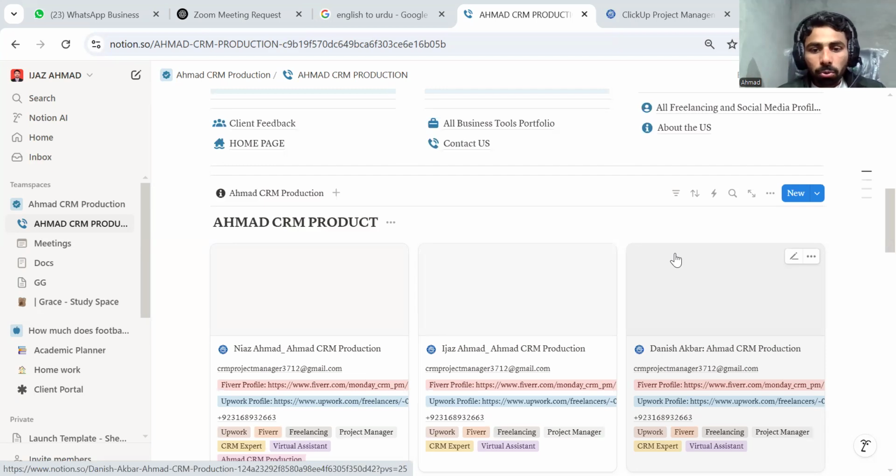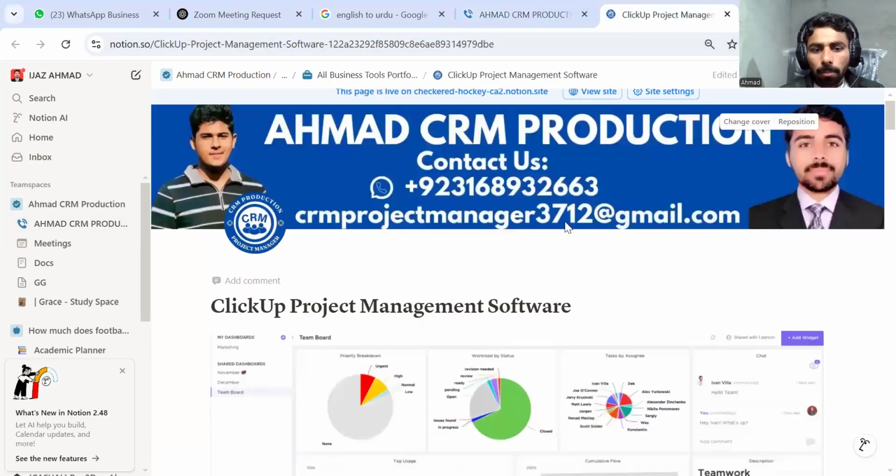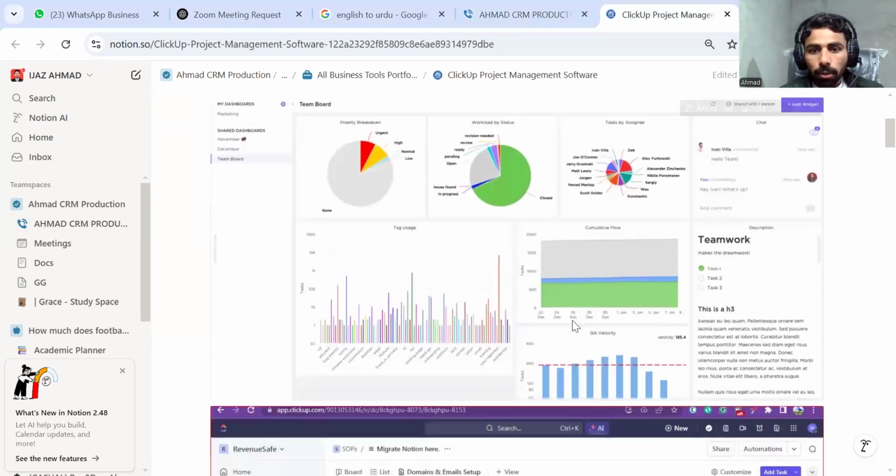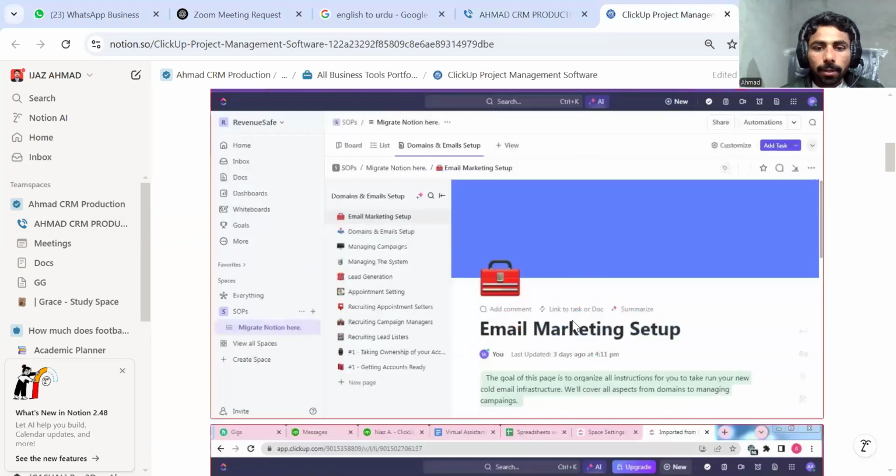Now I'm going to show you my ClickUp experience. This is my ClickUp project management portfolio. This is a dashboard I have set up, and this is a marketing ClickUp project. This is one of my clients. I have transferred their data from Notion to ClickUp. This is a marketing setup related project.